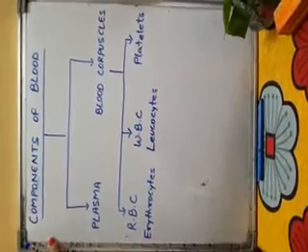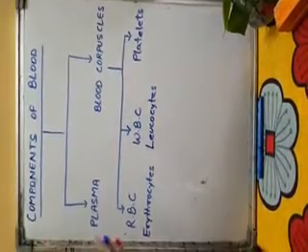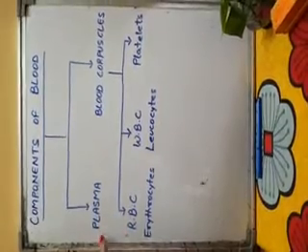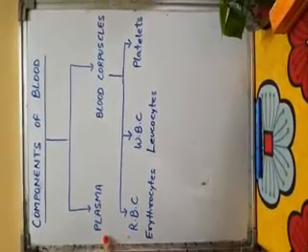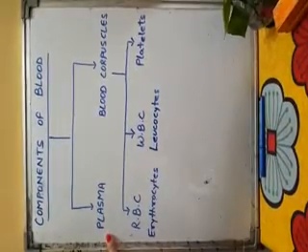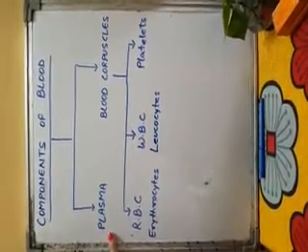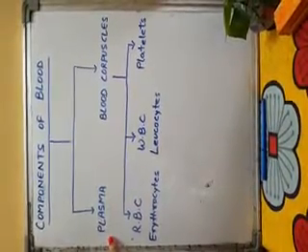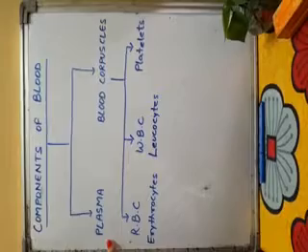Blood is made up of two components. You can see over here. The first component is plasma. Plasma is a pale colored, slightly alkaline fluid. It provides the liquid base. In plasma, other particles are suspended.